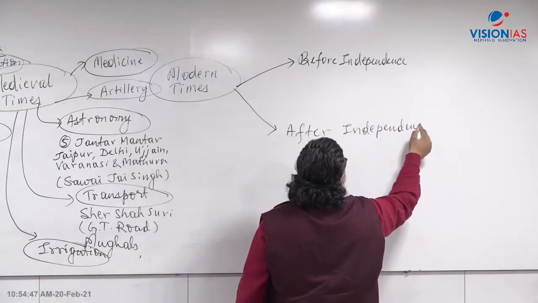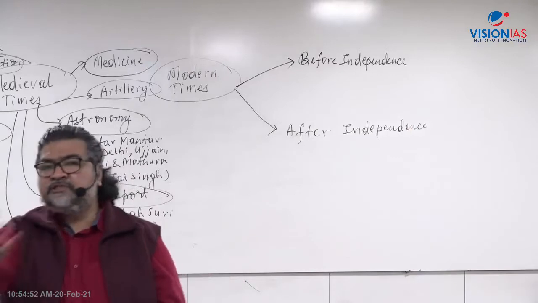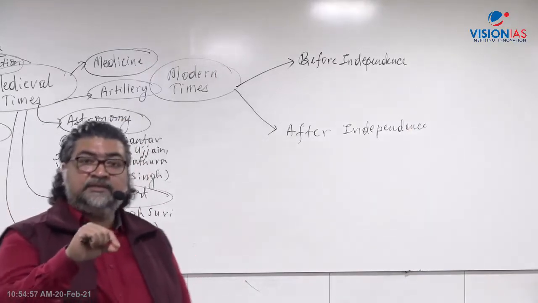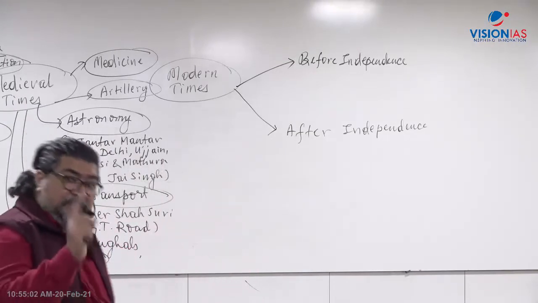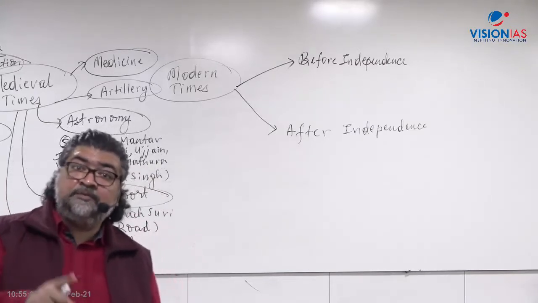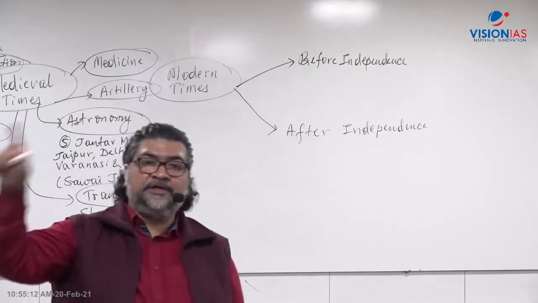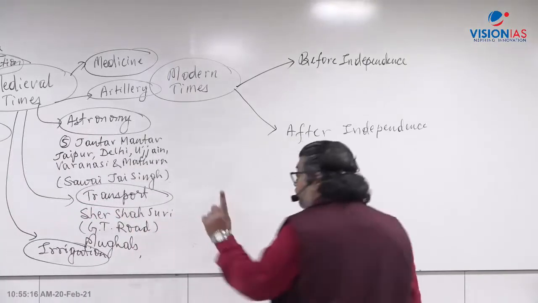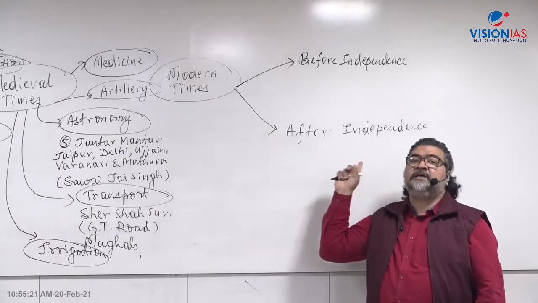See, why I have started this topic in the classroom, because you have already covered history, culture and all these classes. So you will be able to admire and appreciate this scientific and technological aspect linked with historical development. That's what I said in the classroom, that science and technology is a topic which is linked with every area of general studies, whether history or geography or polity, economy, every area. And I will be connecting those points, don't worry. I will be going to all such connections. So today I am talking in terms of history and cultural aspect linked with science and technology.